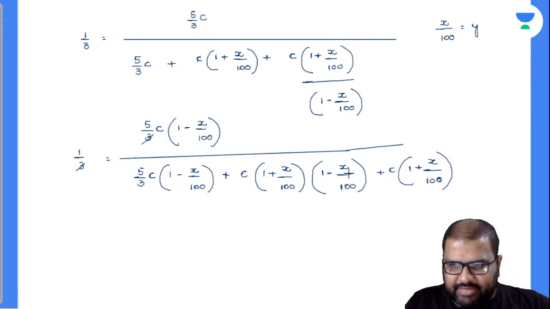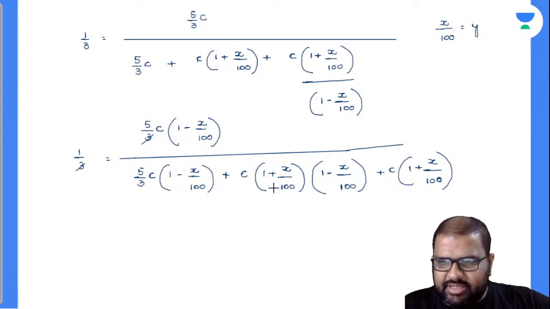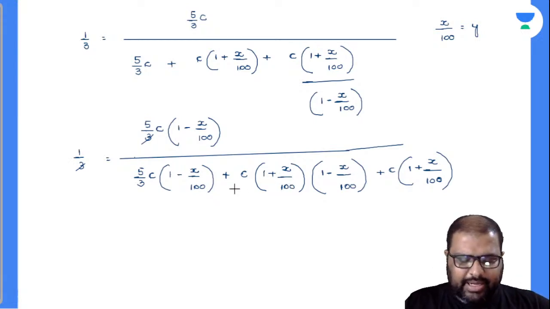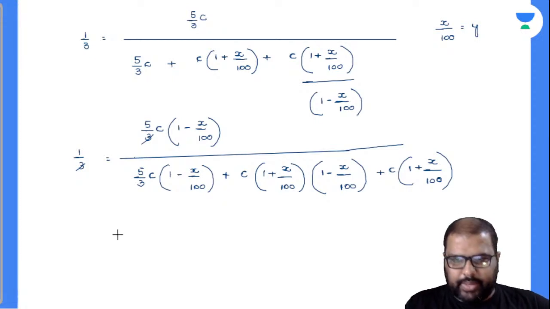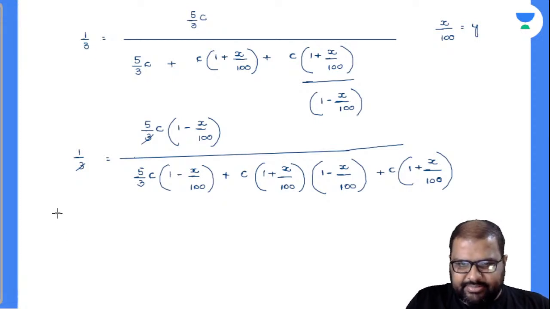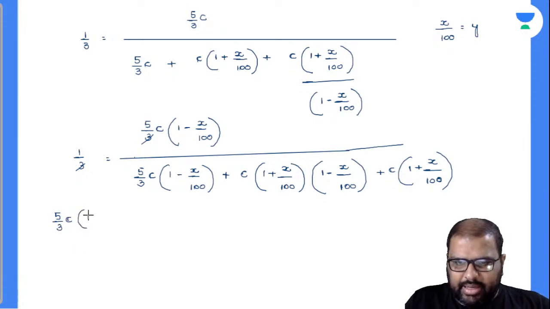Now see, in the place of x by 100, I'll write down y. So finally this equation will come to this side. This is in the format of 1 plus a into 1 minus a plus b into a minus b, a square minus b square. So can I write down like this, 5 by 3 into C into 1 minus y.